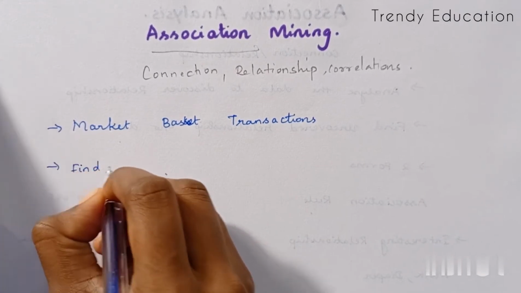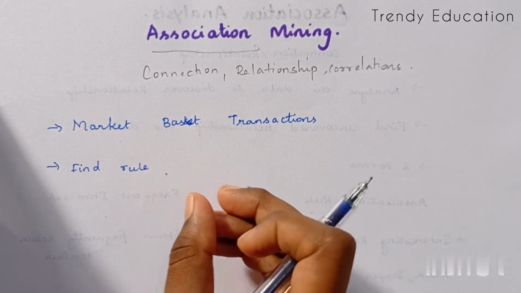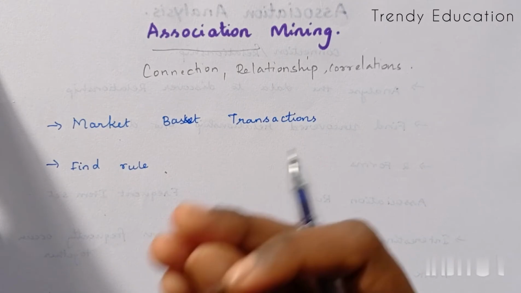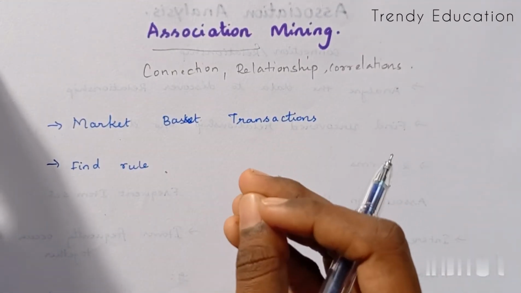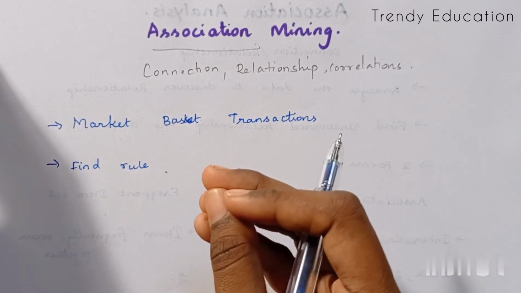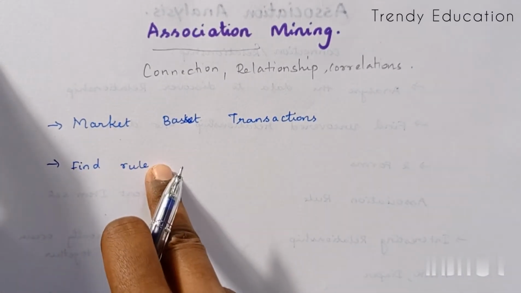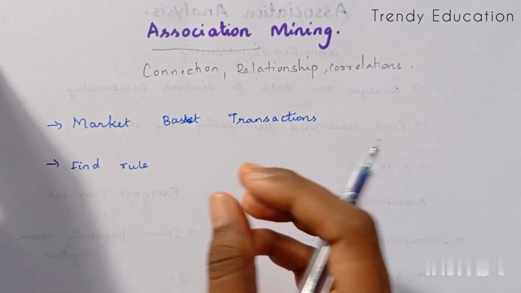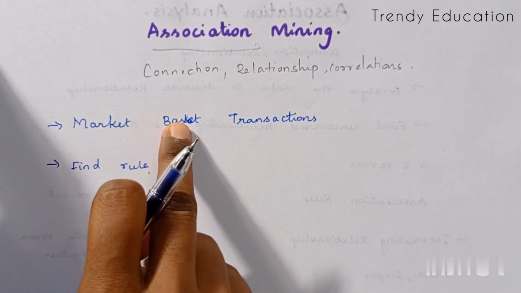I'm going to take the previous basket transactions, find a rule from those previous transactions, and then use that rule to predict the future transactions. This is how association mining is used in market basket transactions.